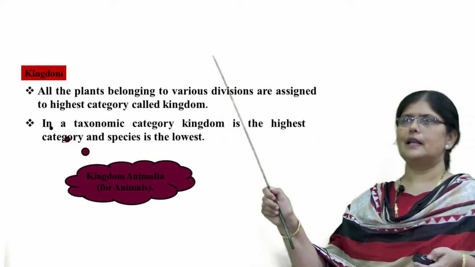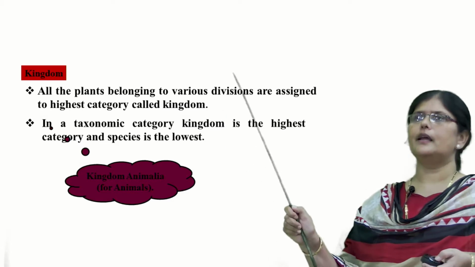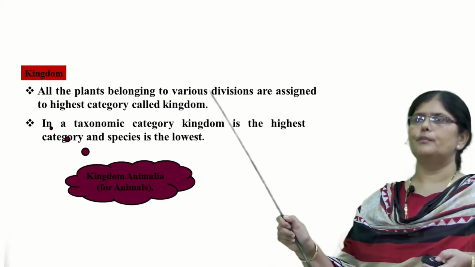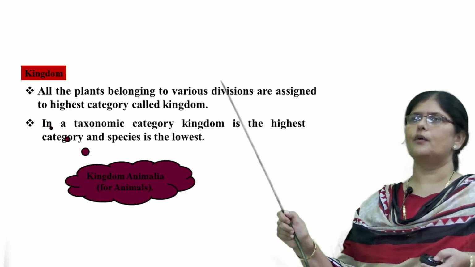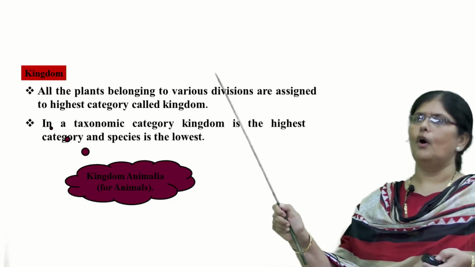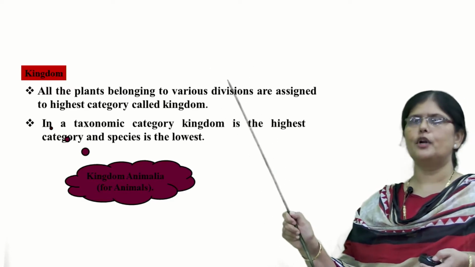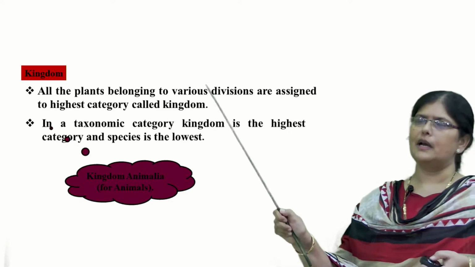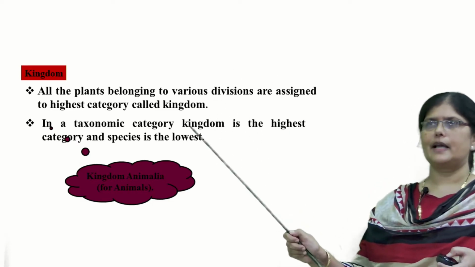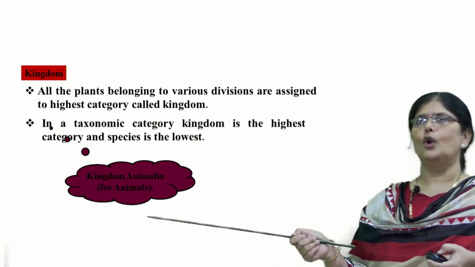Next, the highest level of the taxonomic hierarchy is the kingdom. All the divisions belonging to plants are put under one kingdom which is called the plant kingdom. All the divisions belonging to animals are put into one kingdom called the animal kingdom. So, kingdom is the highest category and species is the lowest category.